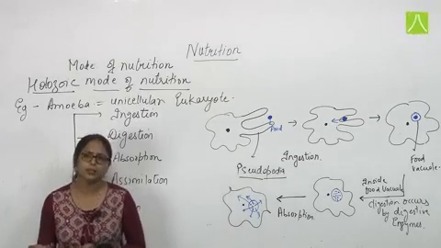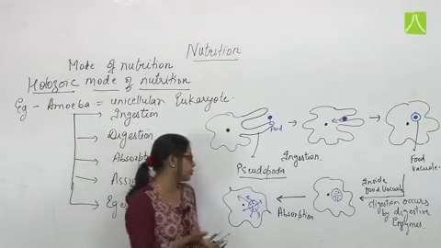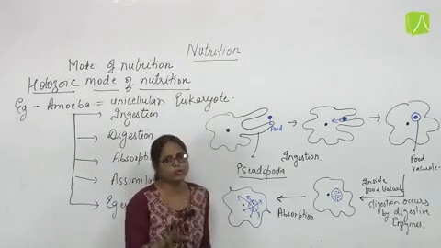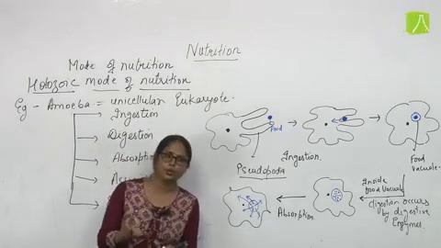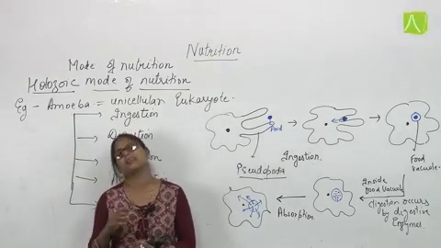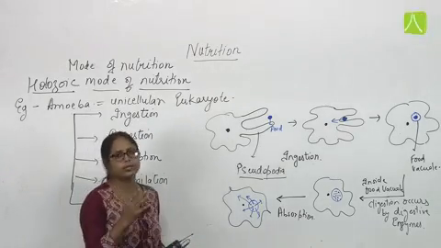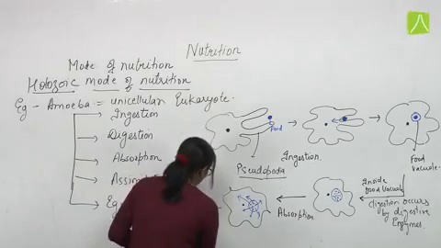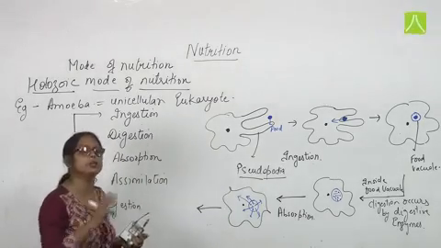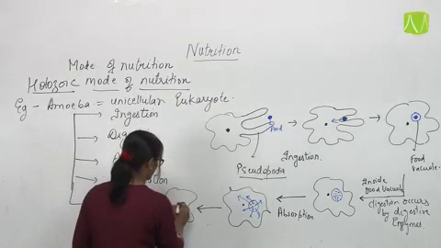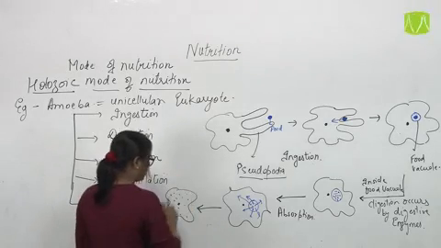In the same way, in a multicellular animal, these digested nutrients will go into the blood. But here, since it is a single cell, the digested nutrient will be released into the cytoplasm where it will be utilized. So absorption is only the transfer of digested nutrient into the cytoplasm, or you can say into the cell, or into the tissue. Fine. In a multicellular animal, this takes place through blood. Later on, these digested nutrients released into the cytoplasm will get utilized. So all the nutrient has now been utilized by the cytoplasm.